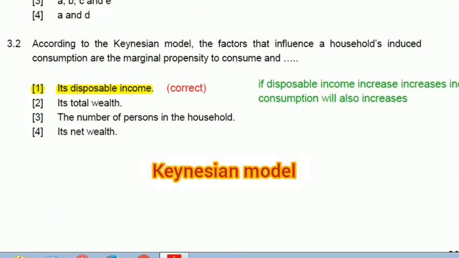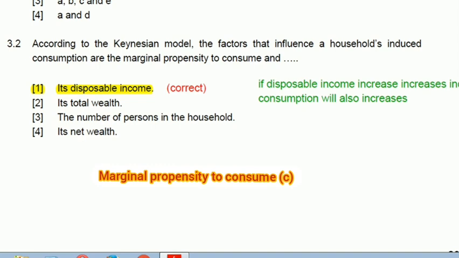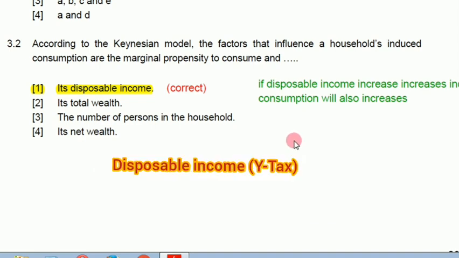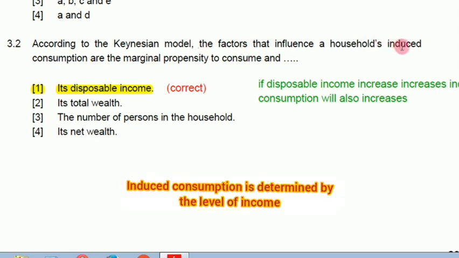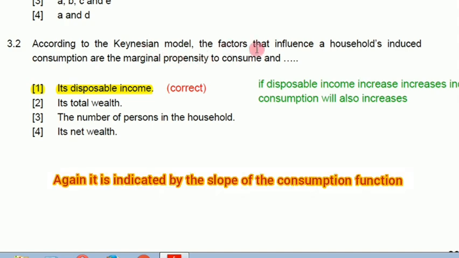Let's go to question 3.2. According to the Keynesian model, the factors that influence a household's induced consumption are the marginal propensity to consume and the disposable income. Right, this so-called induced consumption is consumption that is influenced by income. We are saying this is the consumption that is determined by income.